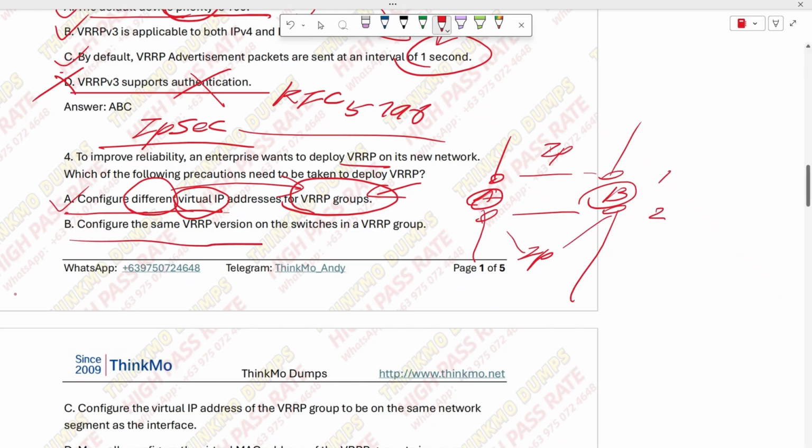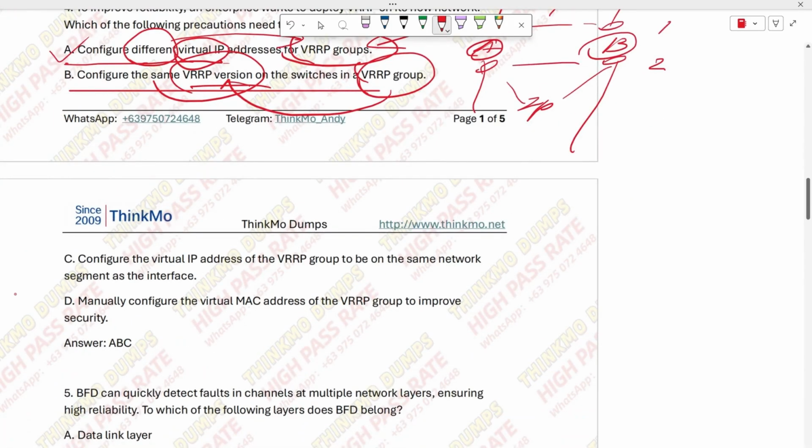Then, option B: the configuration of the switches in the same VRP group. That is configuring the same VRP version. So for the same group, I need to configure the same VRP version. That's also correct. How would you negotiate if the versions were different, right? Okay, now let's look at the next one, C. Well, B is also correct, and actually C is also correct.